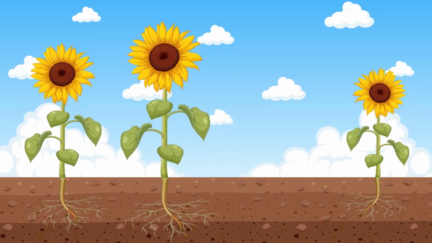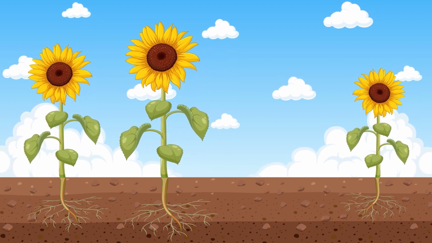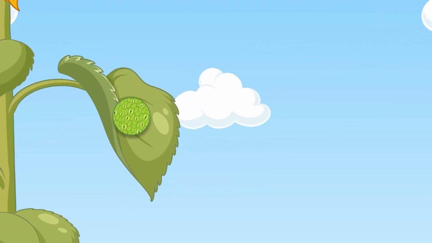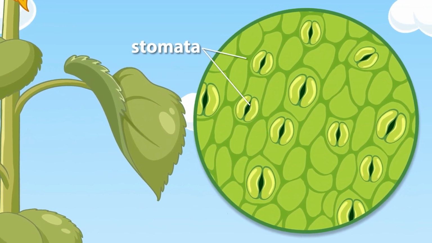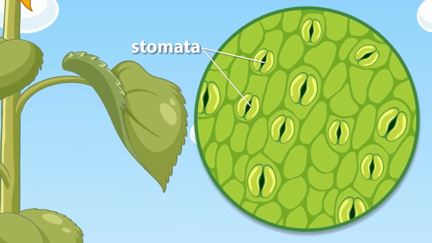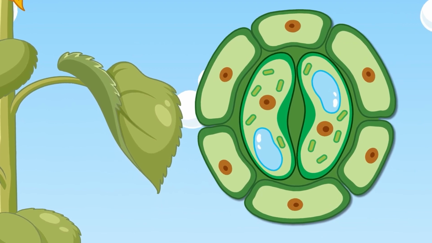The roots of a plant absorb water from the soil. The stem carries this water to the leaves. The leaves absorb carbon dioxide through tiny openings called stomata. Sunlight is trapped by chlorophyll present in the leaves. A chemical reaction takes place in which water combines with carbon dioxide to form oxygen and sugar.